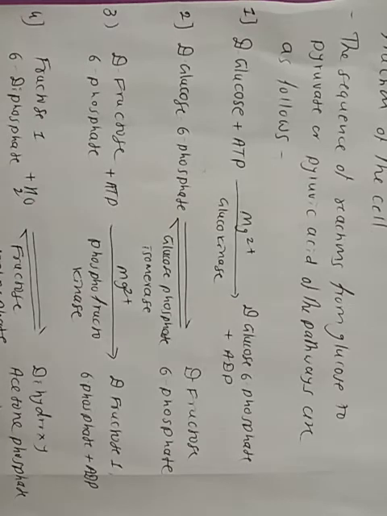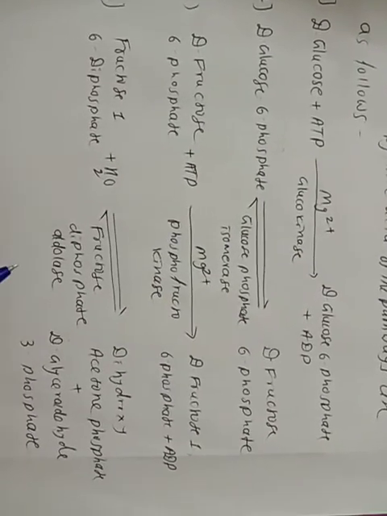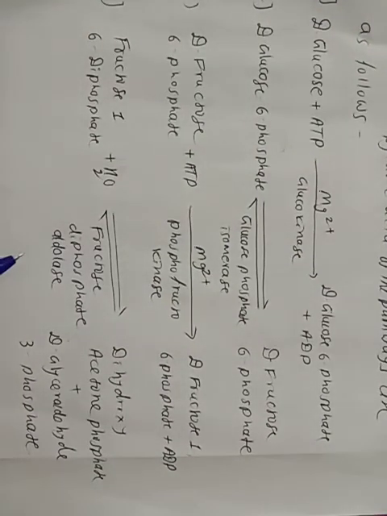Then the next reaction, fructose 1,6 diphosphate to 2 triose phosphates.